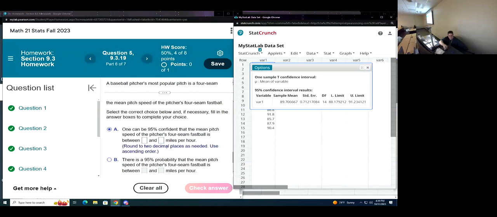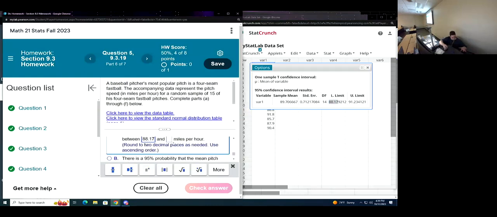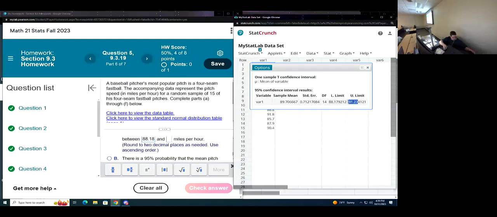And it says round to 2 decimal places. This is 88.18 for the lower one. And 91.23 for the upper one.